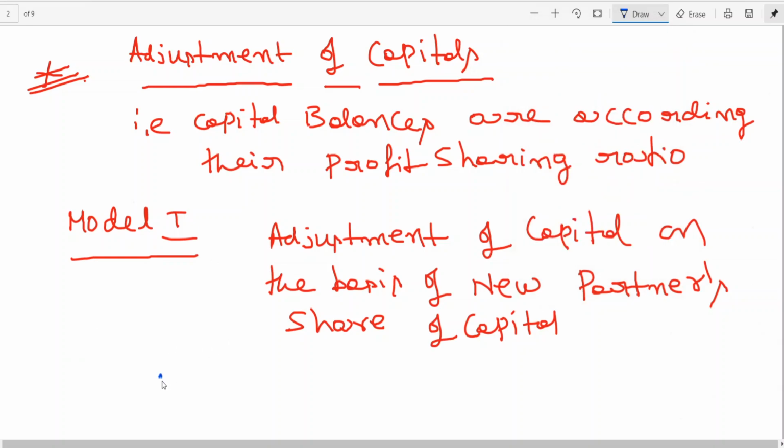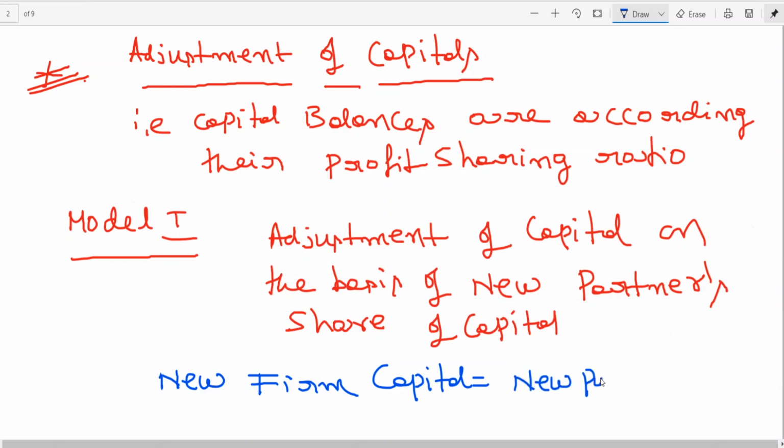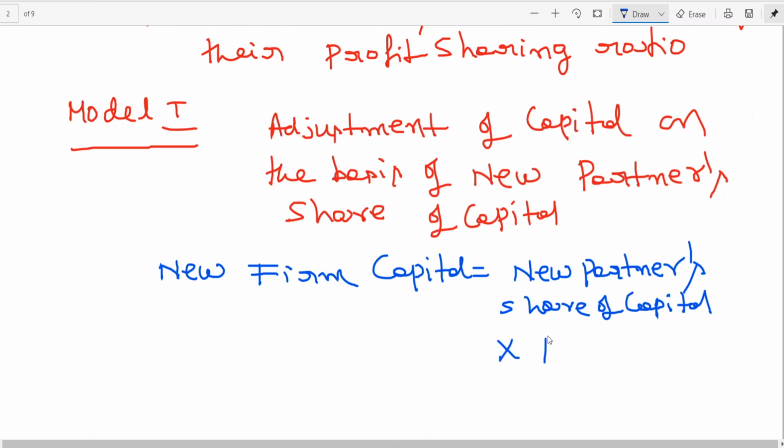New firm capital is equal to new partner's share of capital into reciprocal of his share.